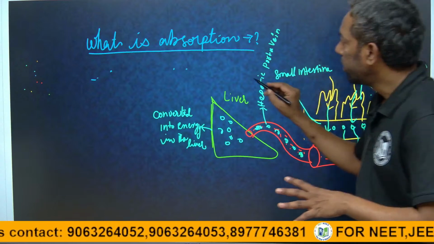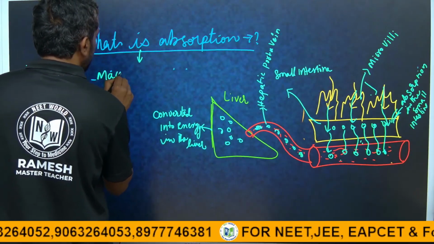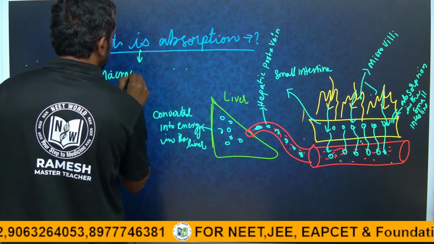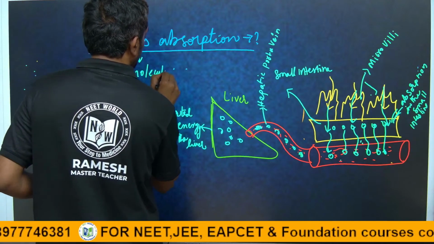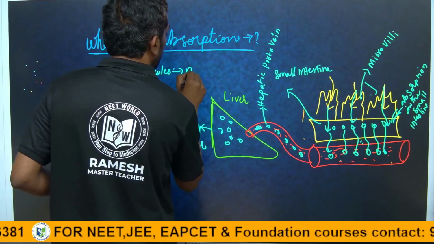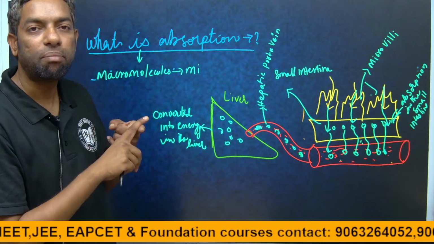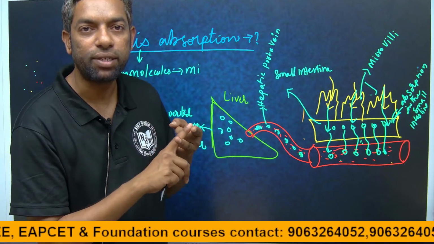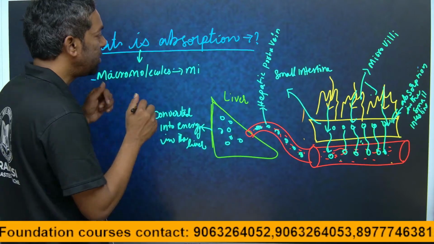Absorption is, guys, macromolecules converted into micromolecules, meaning breakdown. We come across many enzymes and fluids that break the food particles in different parts of the digestive system.